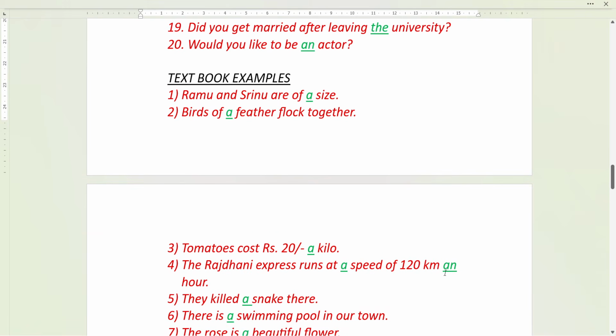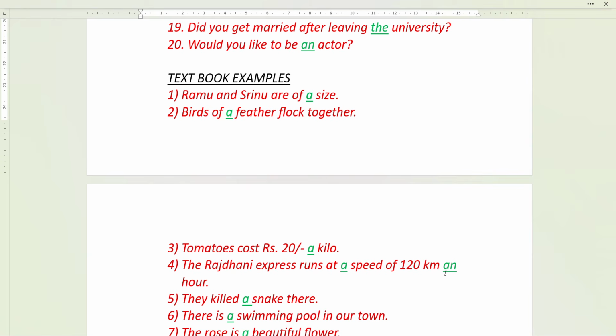Ramu and Srinu are of a size. A size means of the same size. Okay. Birds of a feather flock together. This is a proverb actually to say that people with same thinking gather. They become friends. They gather together.